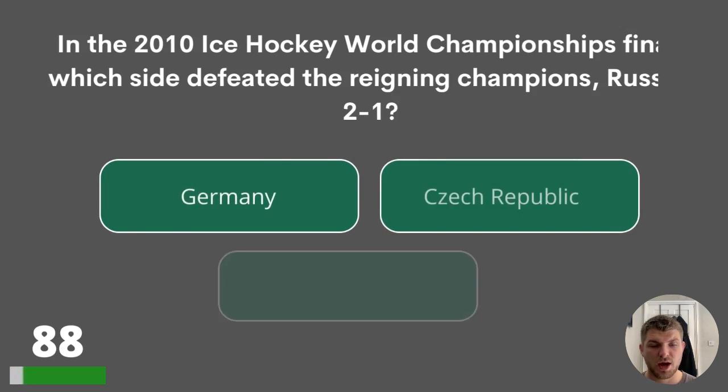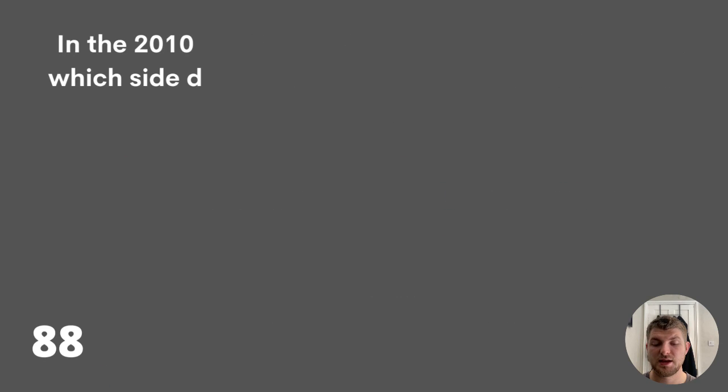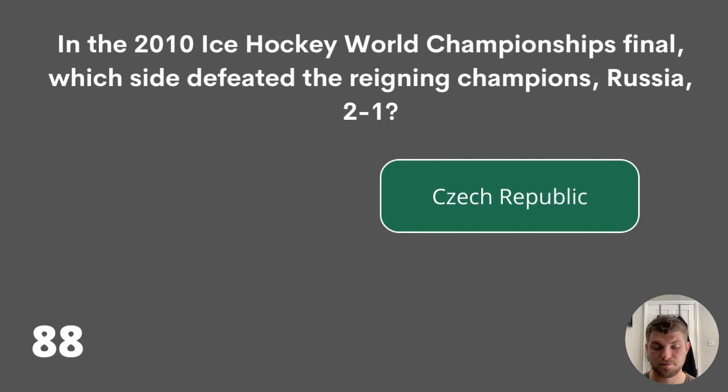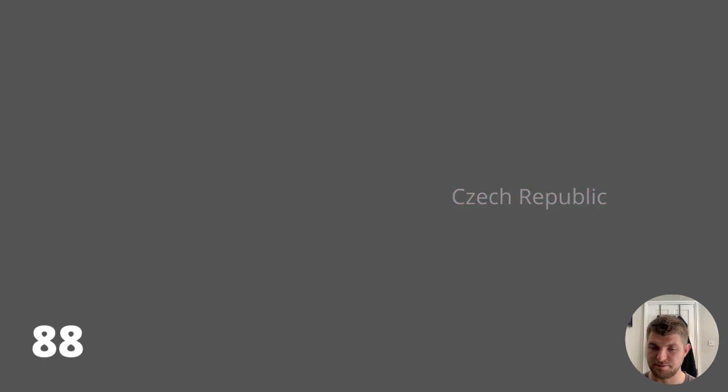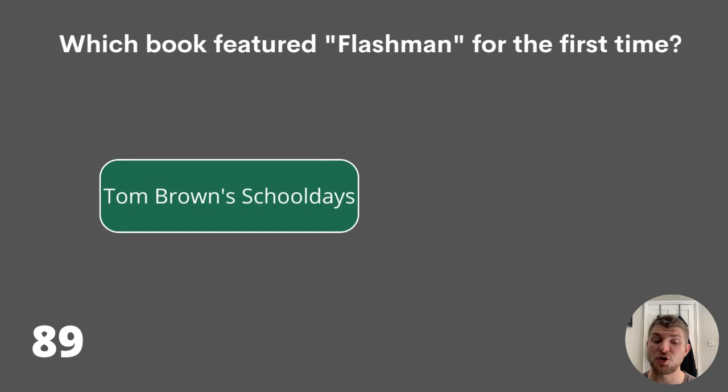88. In the 2010 Ice Hockey World Championships final, which side defeated the reigning champions Russia 2-1? Germany, Czech Republic, or Sweden? The answer is Czech Republic. Question 89. Which book featured Flashman for the first time? Tom Brown's School Days, Blackadder Goes Forth, or The Lord of the Flies? And the answer is Tom Brown's School Days.